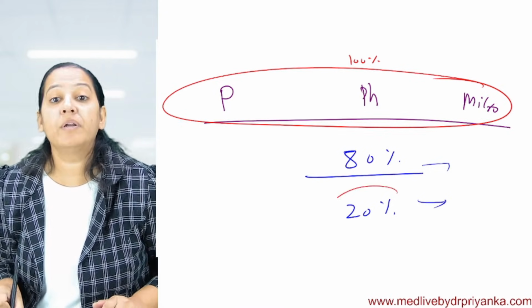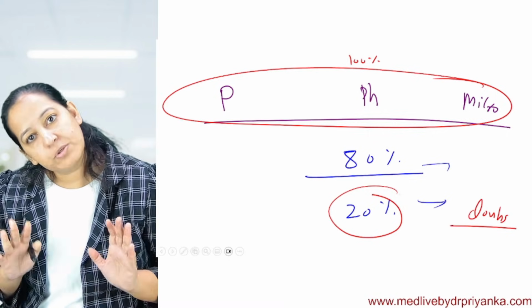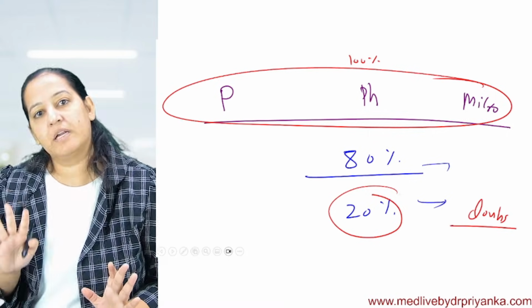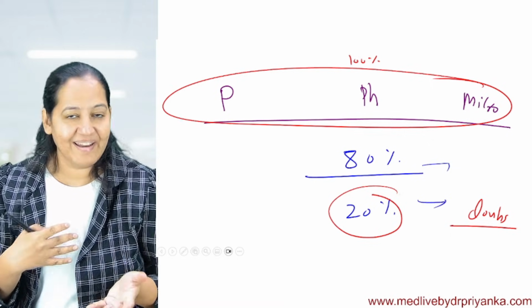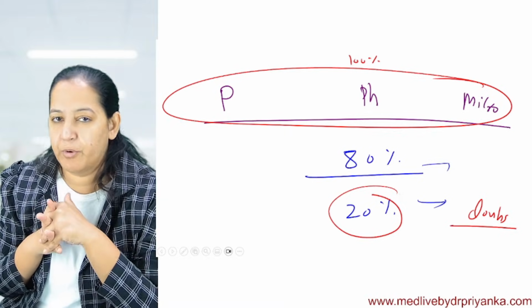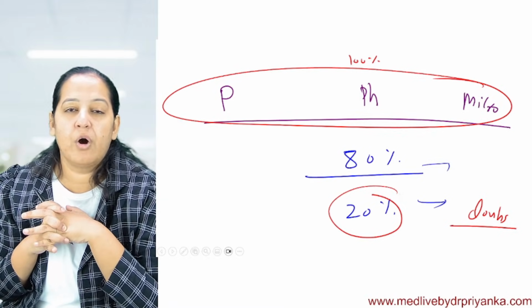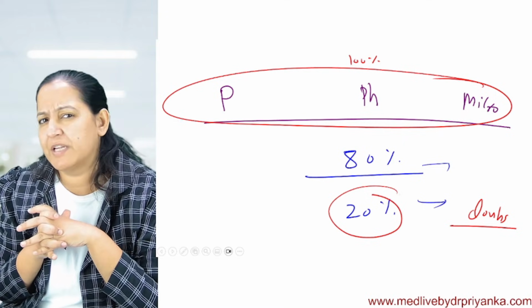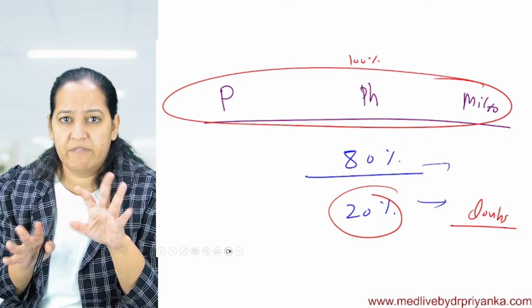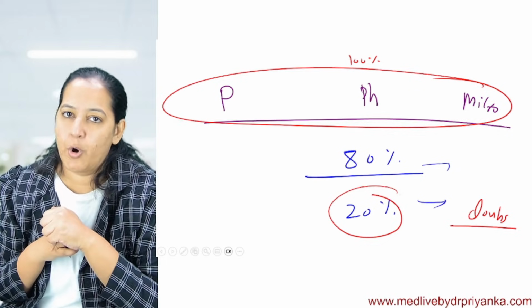If you have doubts in this 20% covered by recordings, doubt solving sessions will be there, where we can interact again. After a few sessions, we will put up doubt solving sessions. Or all the subscribers are connected with me on WhatsApp groups. We have multiple A, B, C, D, E, F WhatsApp groups. I don't know which one you are in, but all the groups have the same information. You can tag me and ask your doubts there.